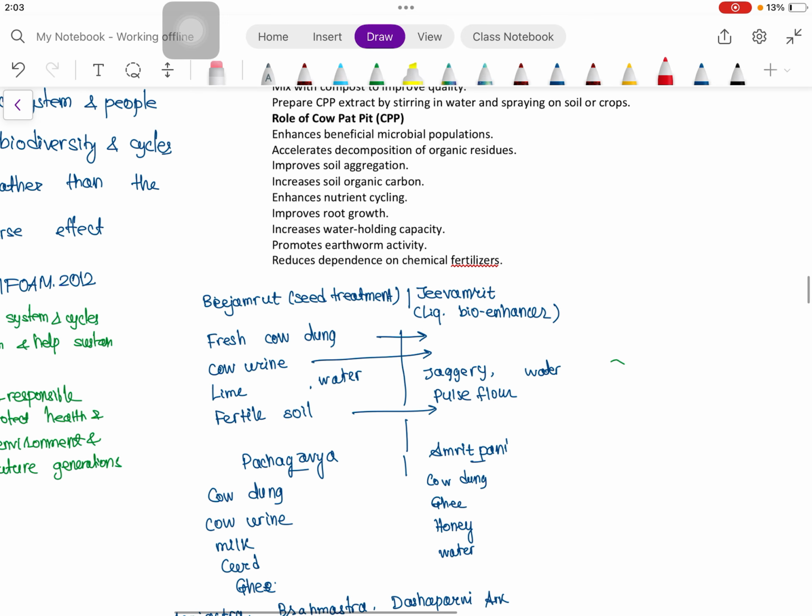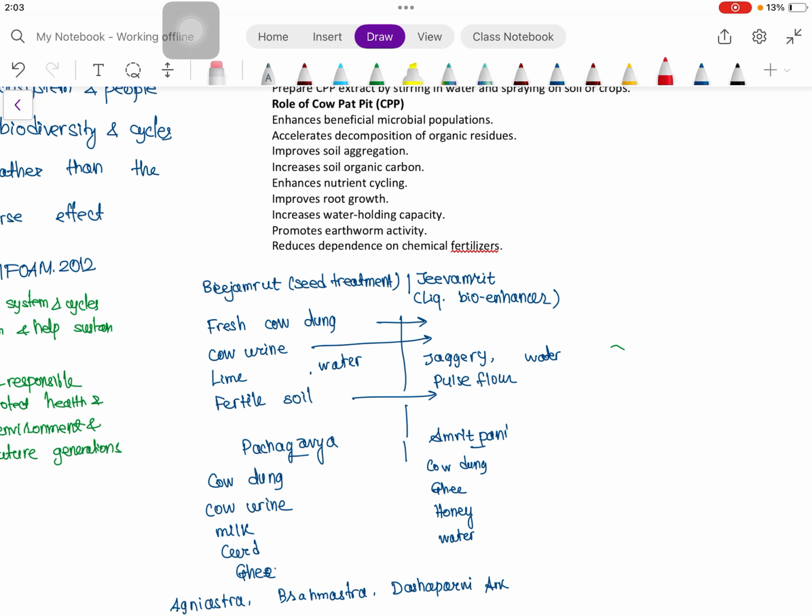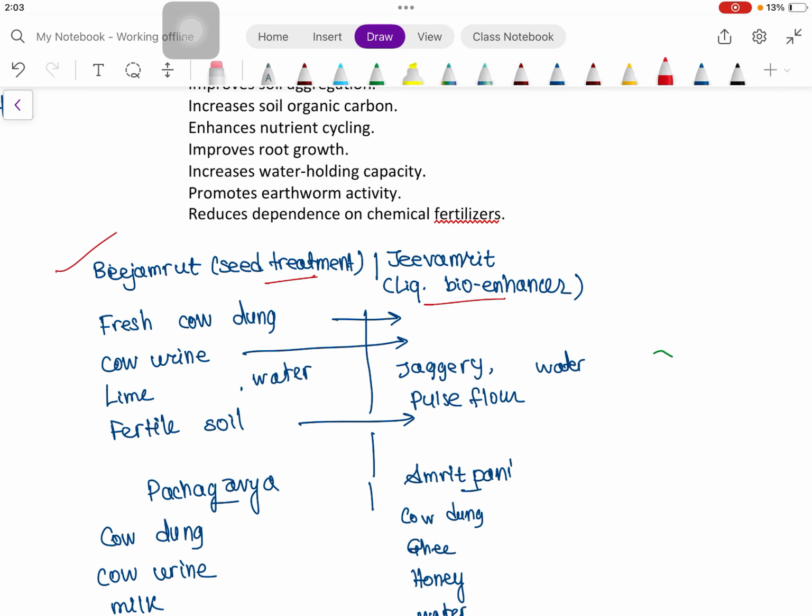Then these are some other organic inputs. Bijamrut is used for seed treatment. Jivamrit is used as a liquid bioenhancer. So these are used to enrich our answer. Bijamrut is seed treatment, where we use fresh cow dung, cow urine, lime, water, and fertile soil also. In Jivamrit also we are using fresh cow dung, cow urine, jaggery, water, pulse flour, and fertile soil. So Bijamrut is used before sowing as seed treatment, and Jivamrit is applied after sowing.